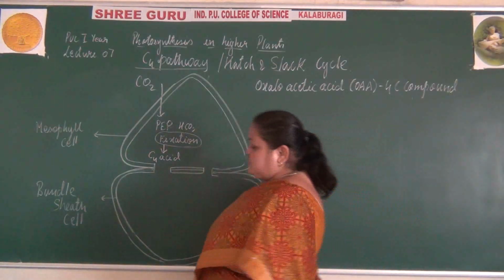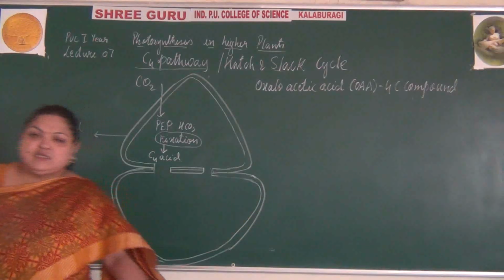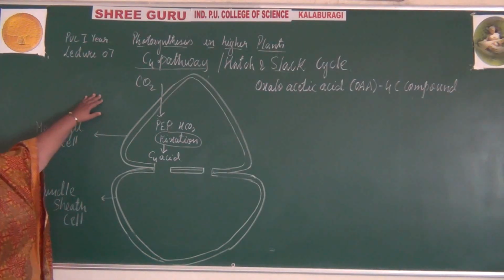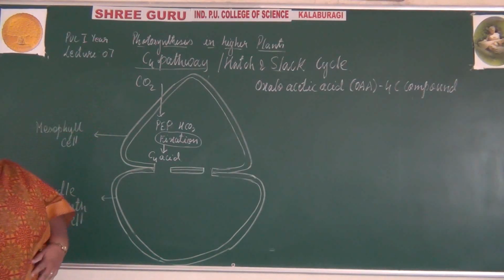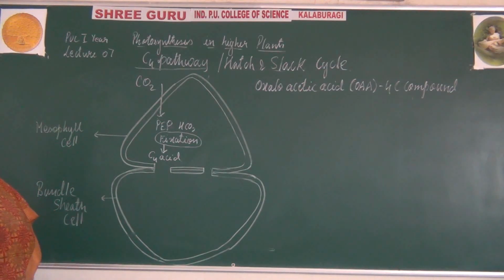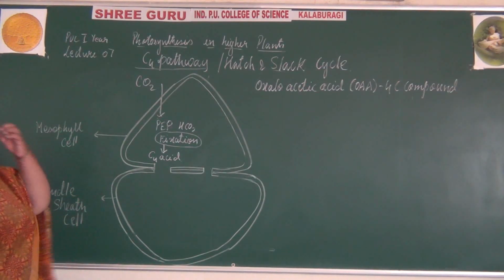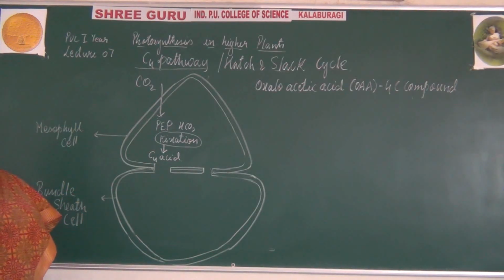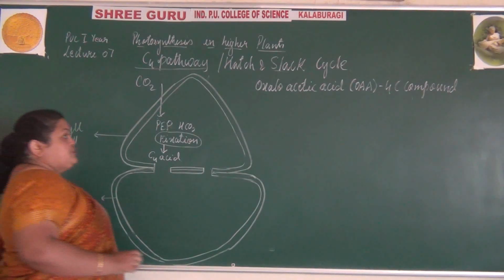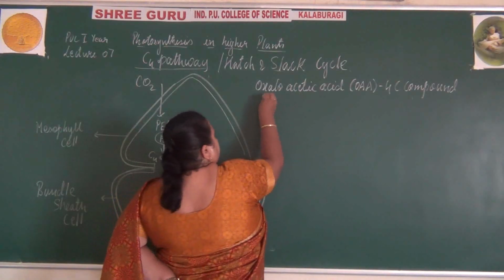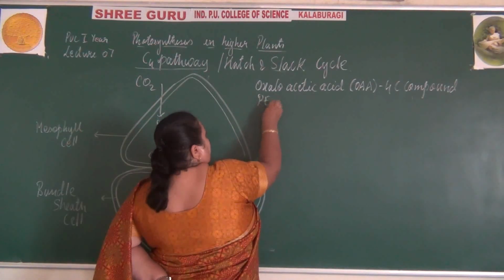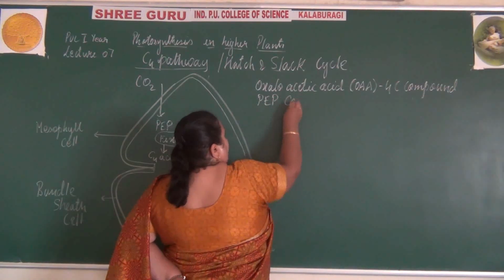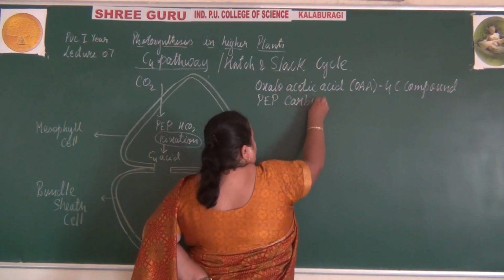compound. So the reaction starts in the mesophyll cell with the fixation of carbon dioxide, where the bicarbonates combine with the phosphoenol pyruvate with the help of the enzyme PEP carboxylase. So the enzyme that is being used is phosphoenol pyruvate carboxylase.